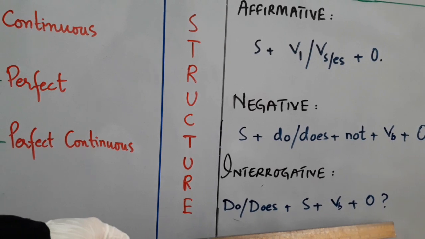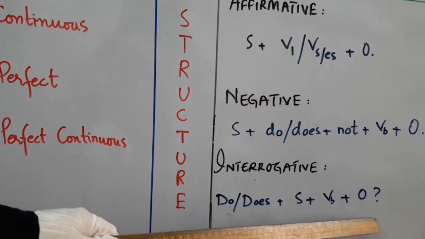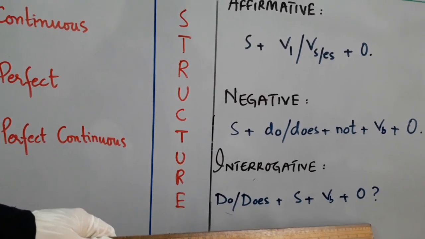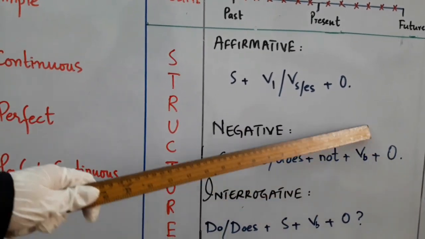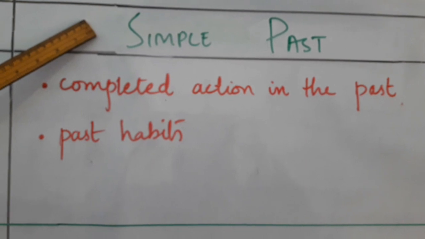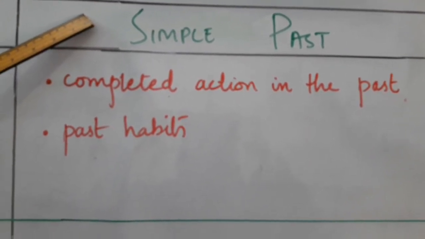Remember girls, don't forget to put a question mark at the end of the sentence. And in affirmative and negative sentences, we put a full stop. Now come to simple past tense.